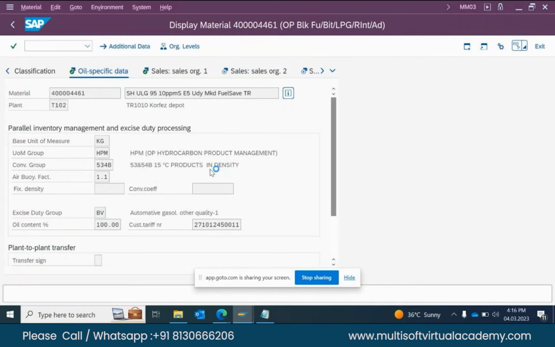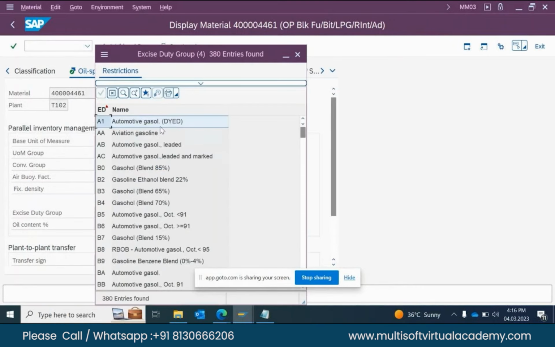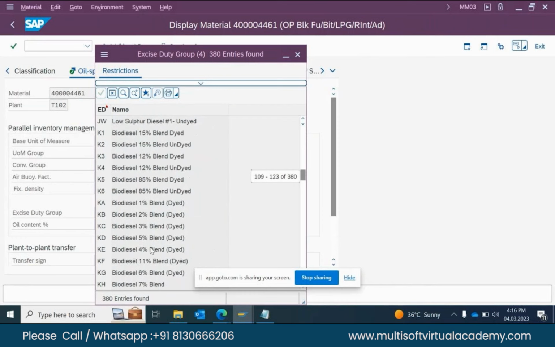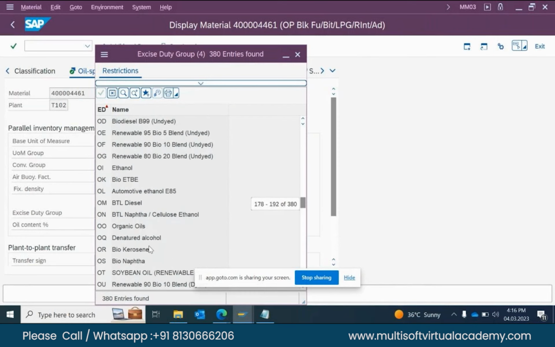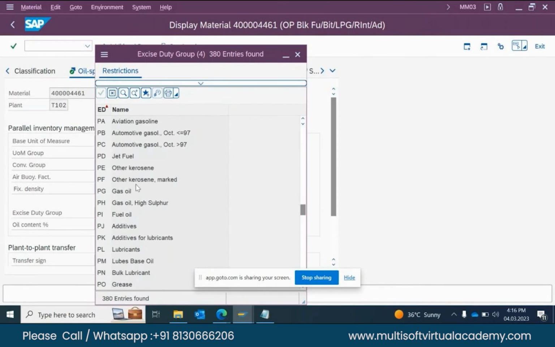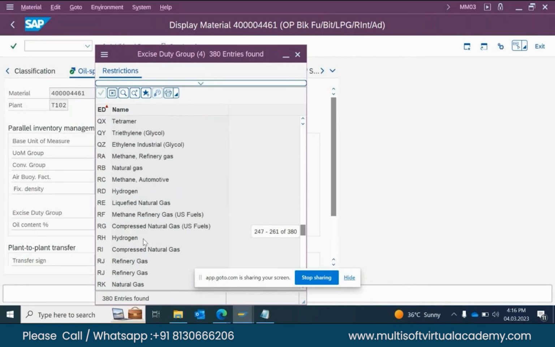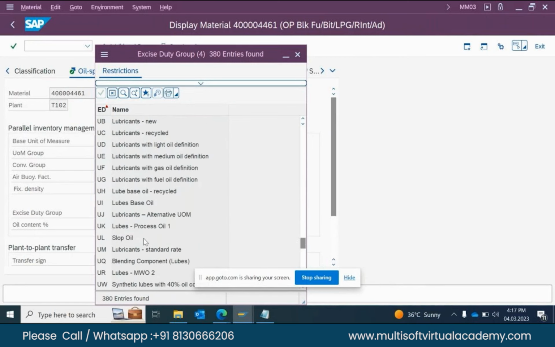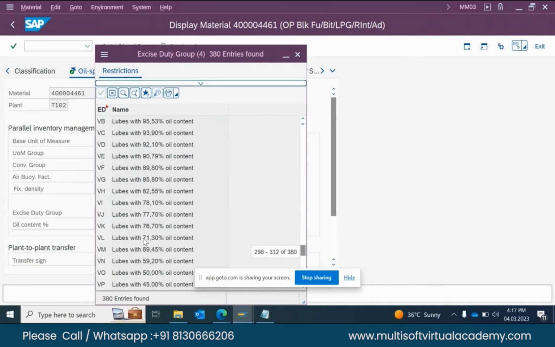You can see it here. For gasoline, there are automotive gasoline, aviation gasoline, leaded gasoline. There are many ED groups. It is differentiated by whether it is taxable or untaxable. Those things are defined: marine, biodiesel, heavy fuel, additive, kerosene, gas oil. For all the natures of the product, there is a particular ED group.